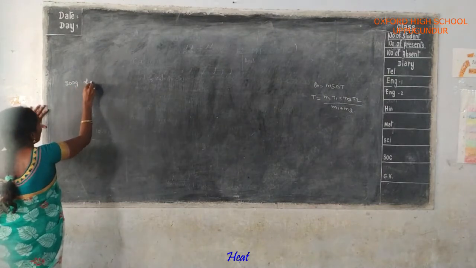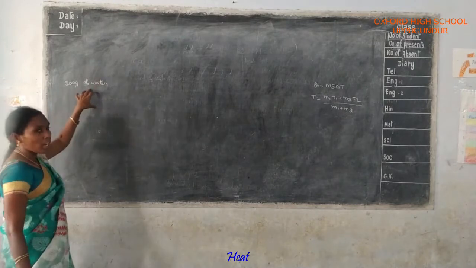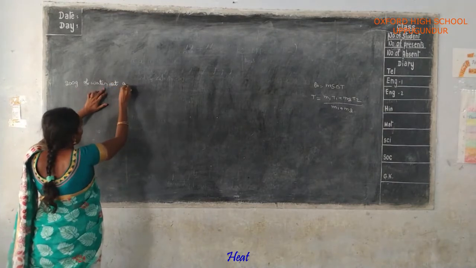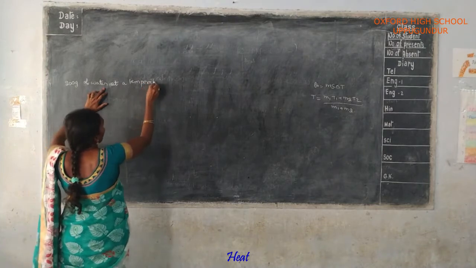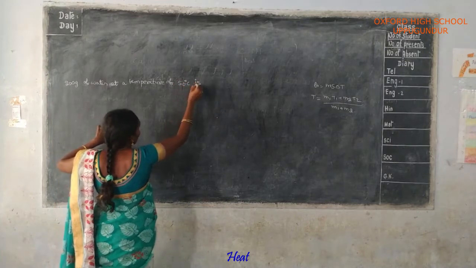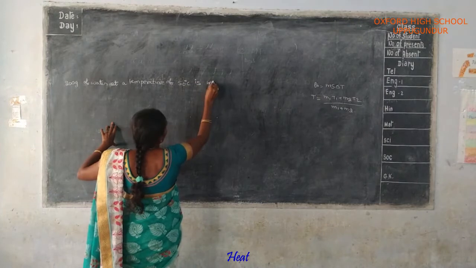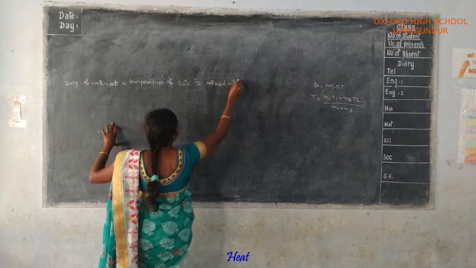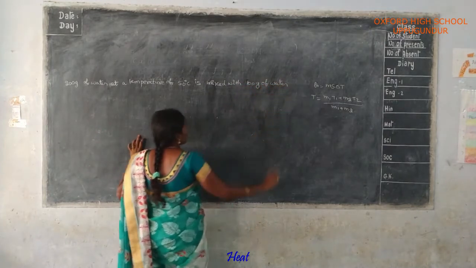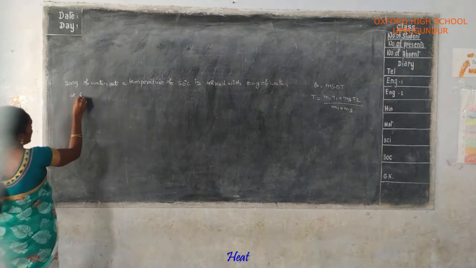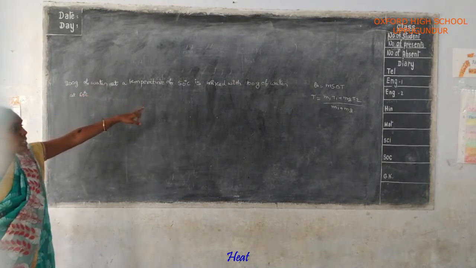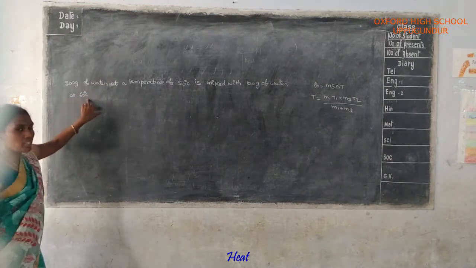200 grams of water at a temperature of 50 degrees centigrade is mixed with 100 grams of water at 60 degrees centigrade.